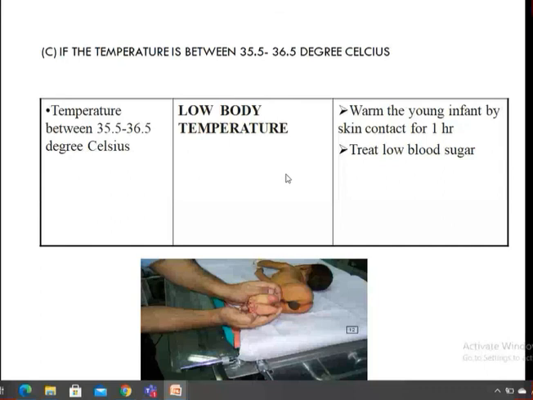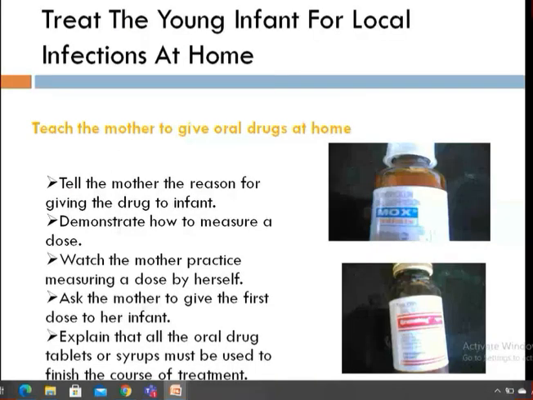So how to give the oral medication also at home? You have to teach the mother or father or whoever the caretakers are. First, you have to demonstrate how to measure a dose, and how to feed the child, and you have to ask the mother to give the first dose to her infant in front of you. How to give the tablet, how to give syrup, and when to finish the course.